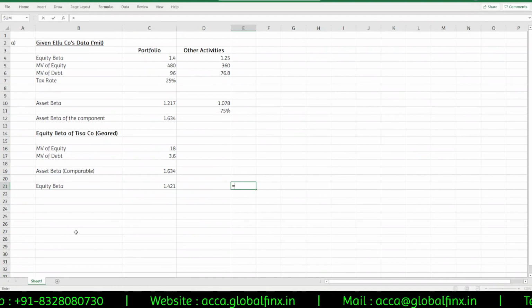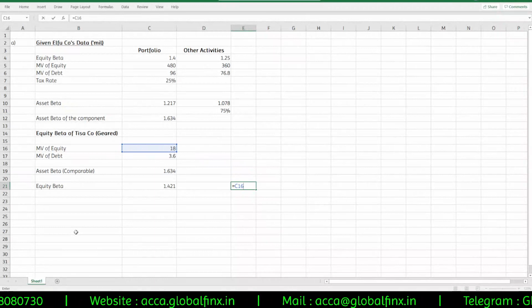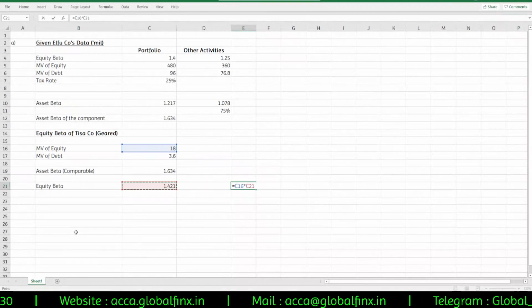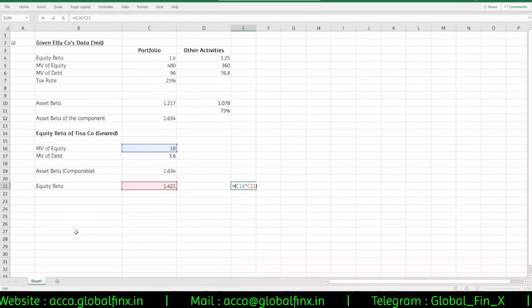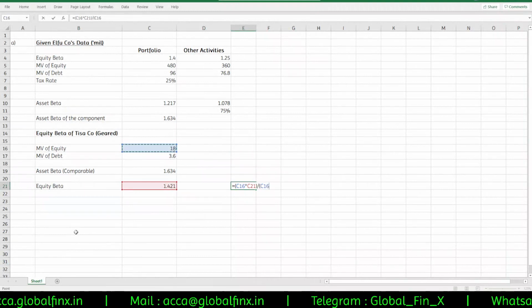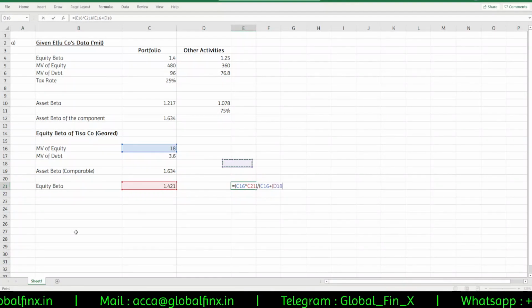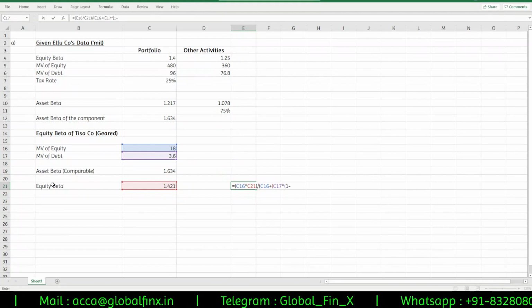So you can see here, if I calculate asset beta now, market value of equity into beta of equity, this is the numerator, divided by denominator would be market value of equity plus market value of debt into 1 minus tax rate.